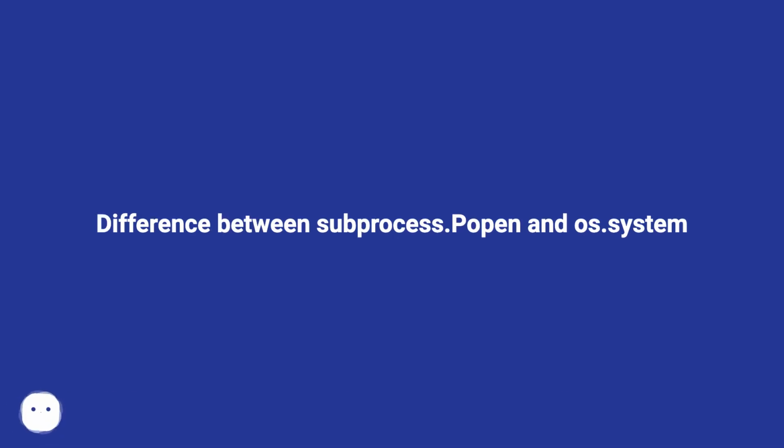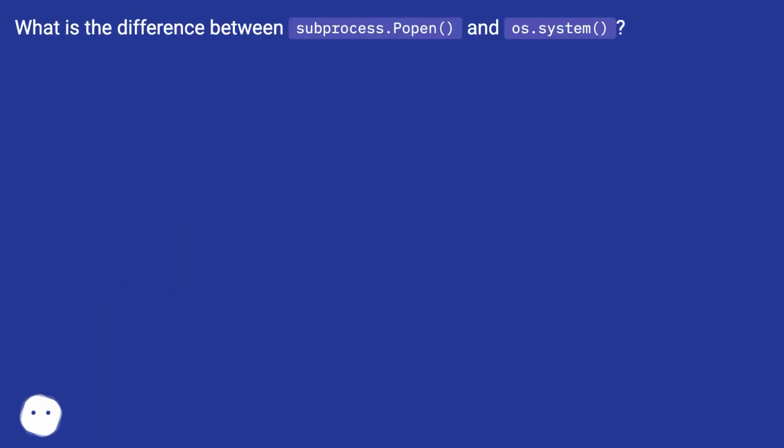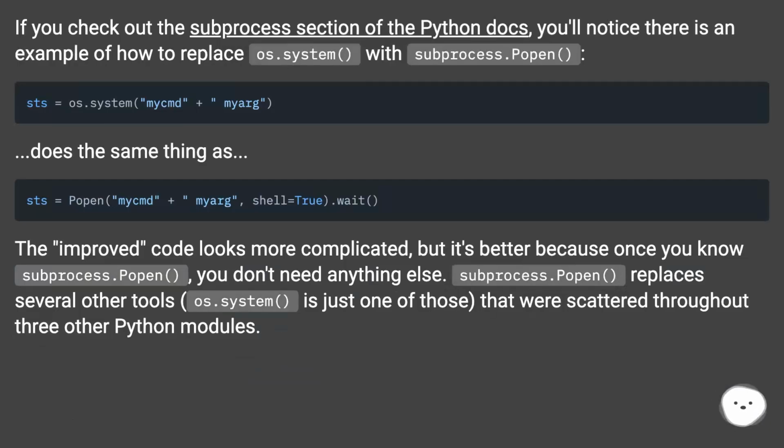Difference between subprocess.Popen and os.system. What is the difference between subprocess.Popen and os.system? If you check out the subprocess section of the Python docs, you'll notice there is an example of how to replace os.system with subprocess.Popen. Does the same thing as?